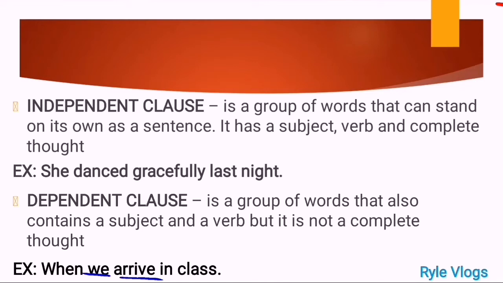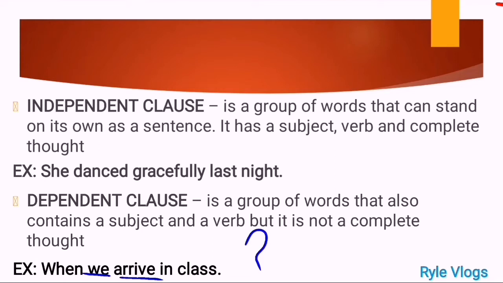When we arrive in class, there is a big question mark here. What happened next when you arrive in class? So, meaning to say, there are lacking supporting details here to make it complete. And that is the big difference of independent clause and dependent clause.